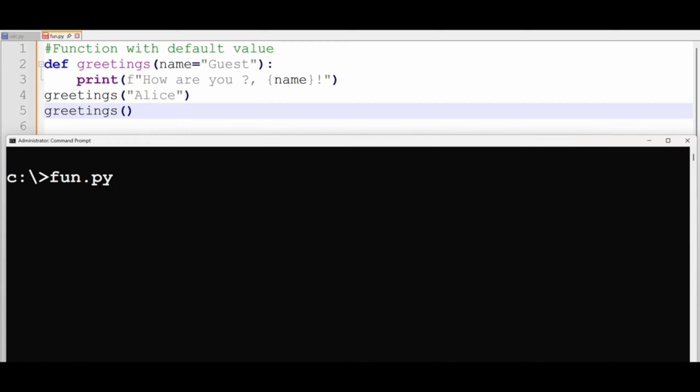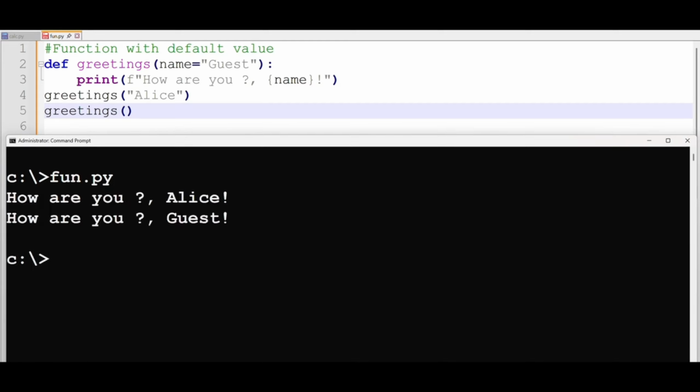after we run our code, you see that for the first call we have how are you, Alice, which prints the value we passed. Then for the second call we didn't pass any value, and we have how are you, guest, because we had a default value that was set for the parameter called name.